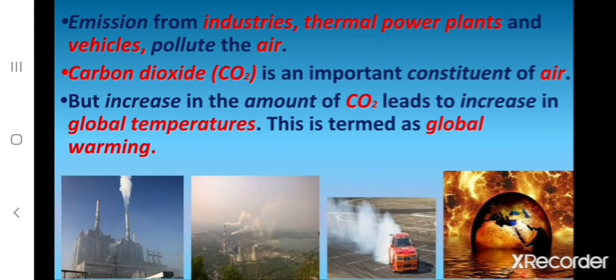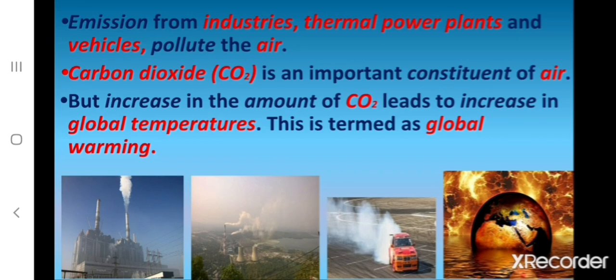And emission from industries, thermal power plants and vehicles pollute the air. And carbon dioxide, that is CO2, is an important constituent of air. But increase in the amount of carbon dioxide leads to increase in global temperatures, and this is termed as global warming. Children, how is the air polluted? The air is polluted by the emission from industries, thermal power plants and vehicles. Children, here you can see in the pictures that are given.